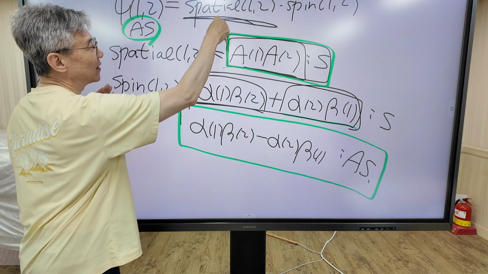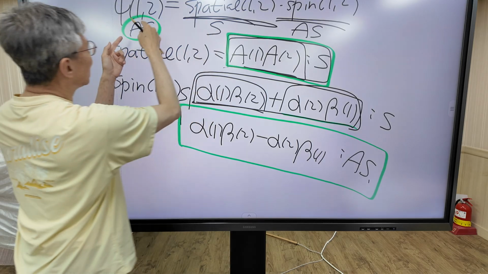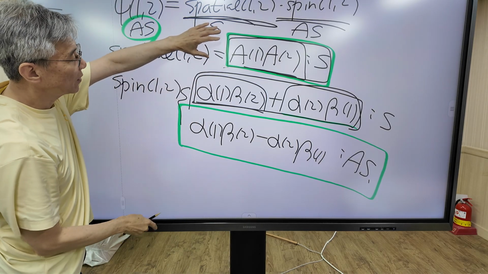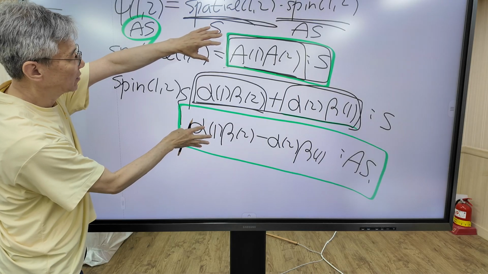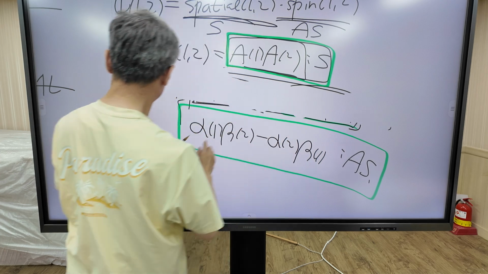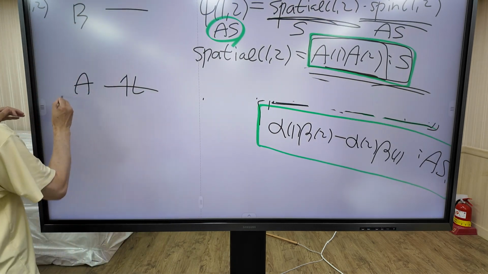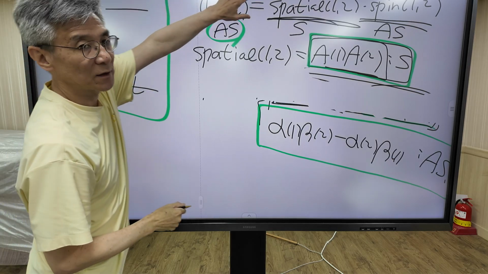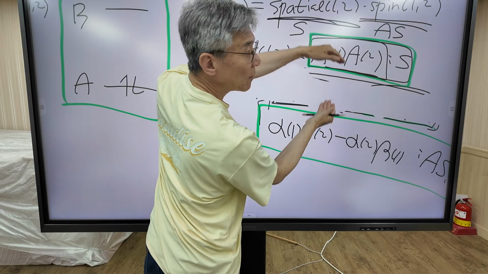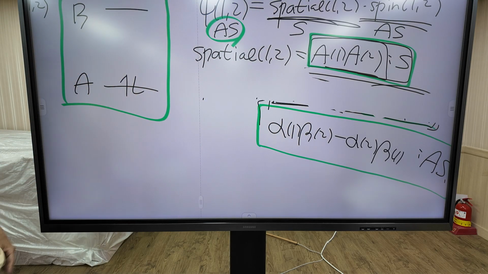This is symmetric, so this should be anti-symmetric to generate an anti-symmetric total wave function. So this spatial part should combine with this anti-symmetric spin function. So for this configuration, the wave function is the product of spatial part and spin part. These two functions must be combined to generate this diagram. This is our result.